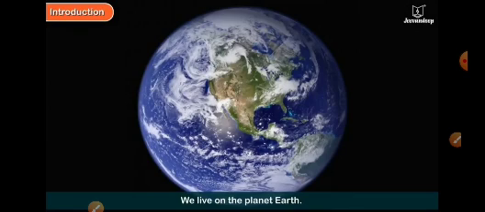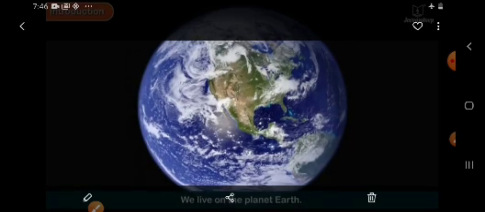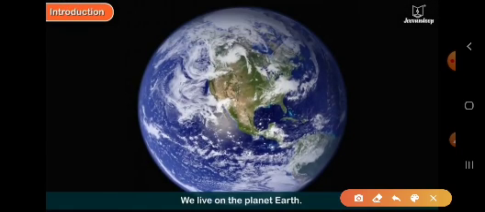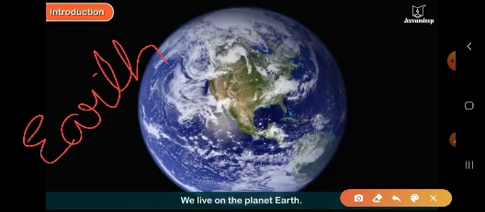Now children, here we can see the picture of Earth. This is Earth. Children, as we know, our Earth is a unique planet. The Earth on which we live is a unique planet. Children, why is it a unique planet?